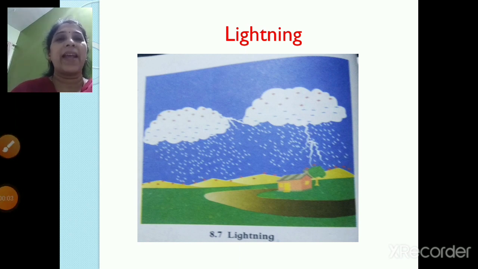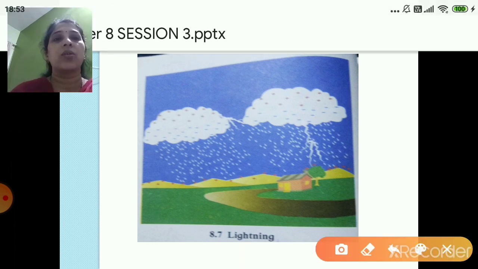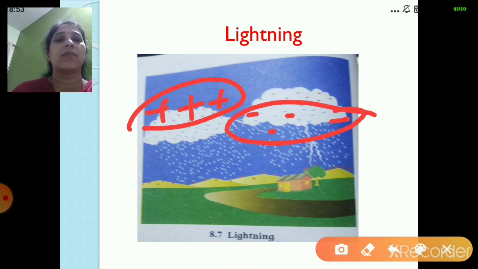When air and the clouds rub against each other, the upper part of some clouds becomes positively charged. The upper part of the cloud becomes positively charged, and the lower part of the cloud becomes negatively charged.